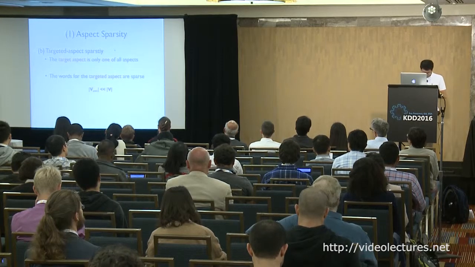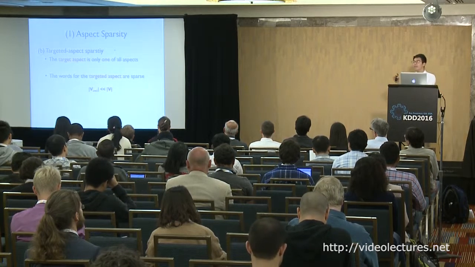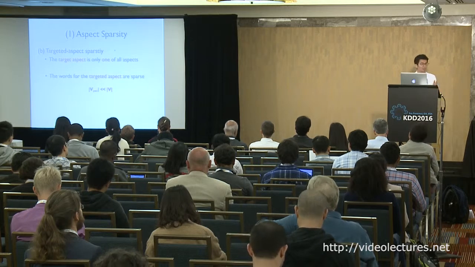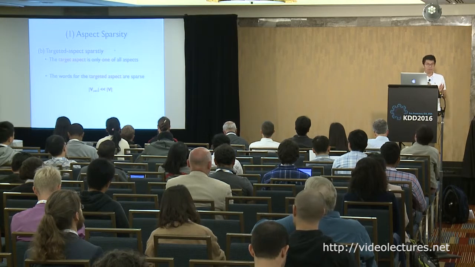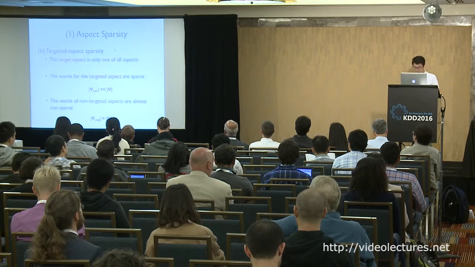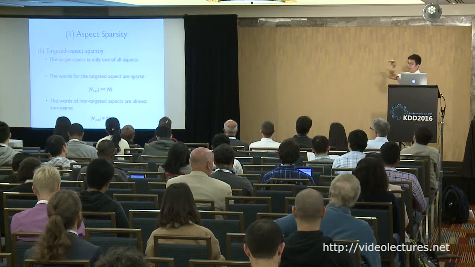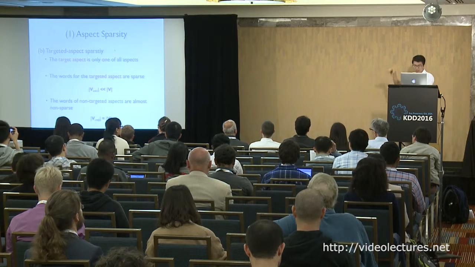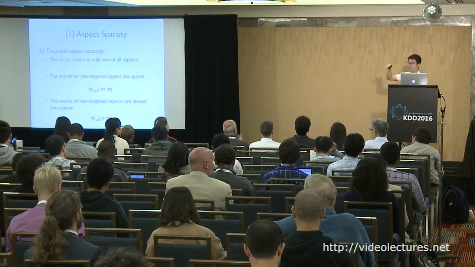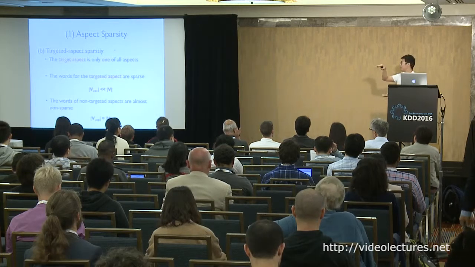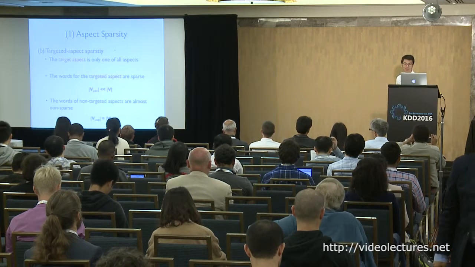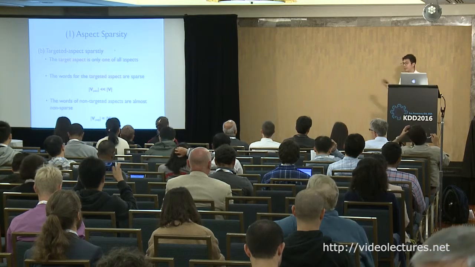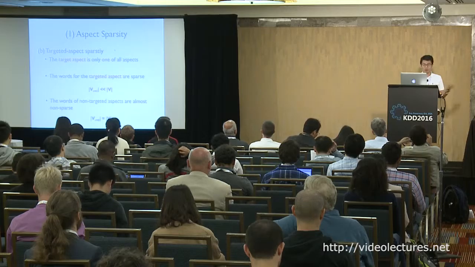So we believe that the words describing the target aspect are small in number. That means the discriminative words may be in a small size. Meanwhile, the non-target aspects like health, elderly, and vaporizer together have almost non-sparse words, equaling the vocabulary, because those non-targeted aspects can talk about everything, like the elderly, the health, the vaporizer.